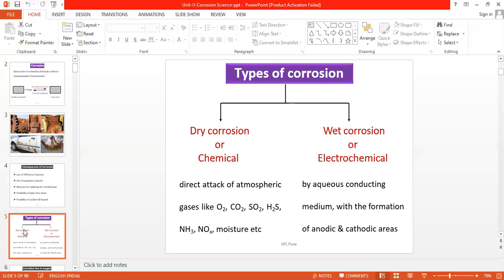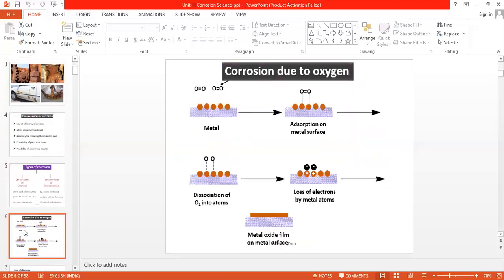Out of these, SO2 and H2O form a poisonous compound along with the corrosion product. Whereas wet corrosion is due to the aqueous medium in which the metal is placed, and it gives the formation of anodic and cathodic areas.